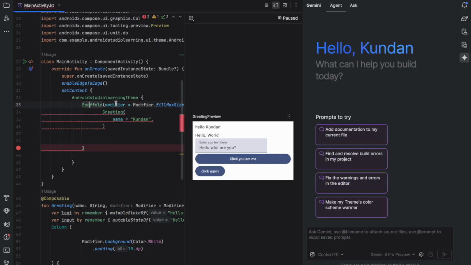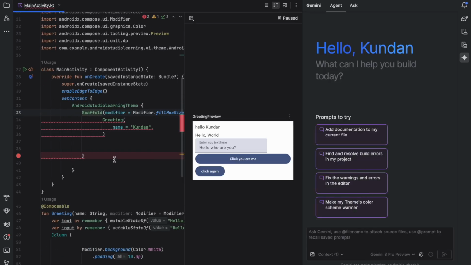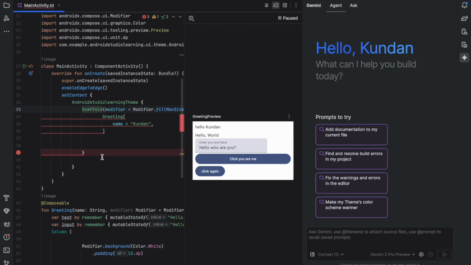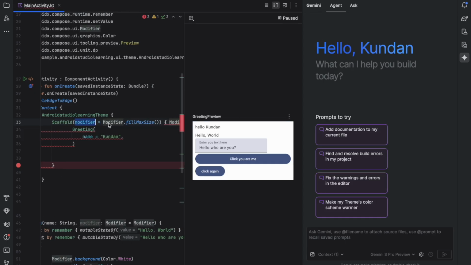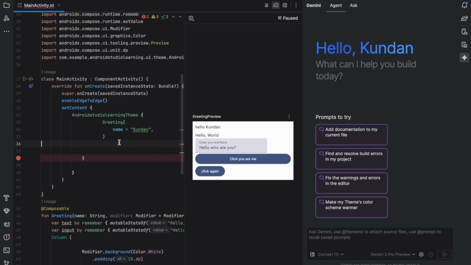As you can see, this is called a modifier, it's like CSS, how the design looks. Whatever design we are seeing here in a composable, but some design like column and all that, I'm not sure what will happen if I remove this one. Let's try. So we remove the scaffold. Okay, now we need to make sure the code we wrote is right. Okay, set content. This one we have an extra, so we're just going to delete this one.